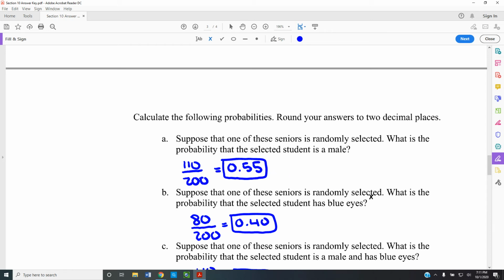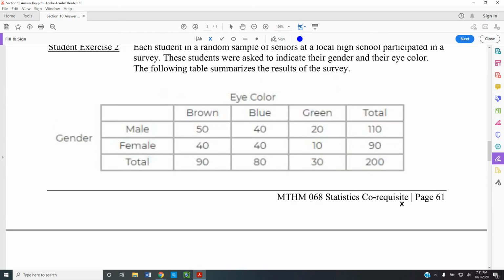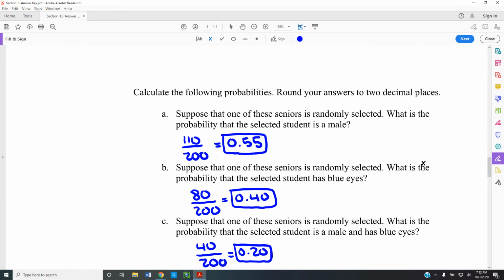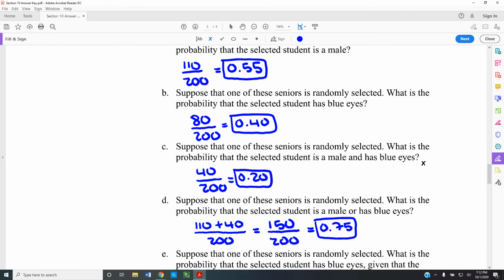Suppose one of the seniors is randomly selected. What is the probability that the selected student had blue eyes? Well, if I go just to the blue eye color, they're 80, and 80 out of, again, these are all seniors, 200. 80 out of 200 is 40%.